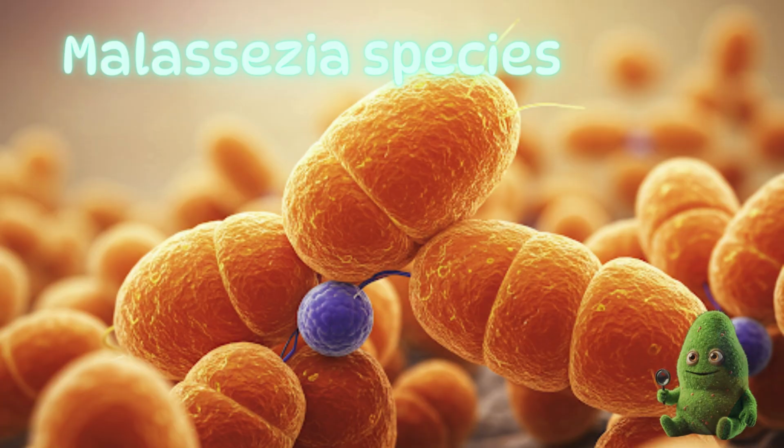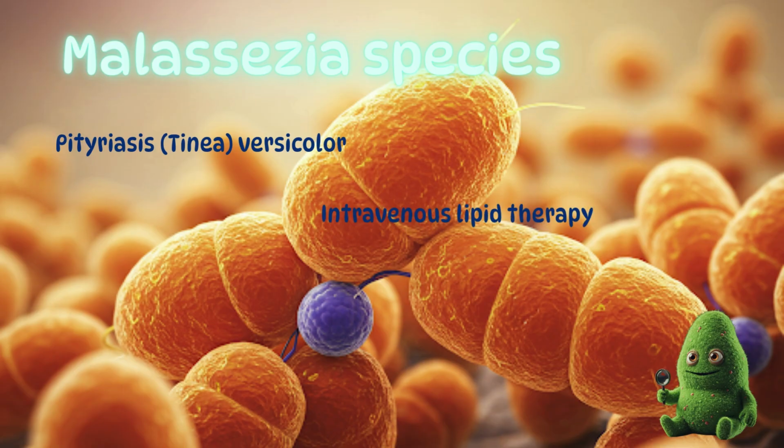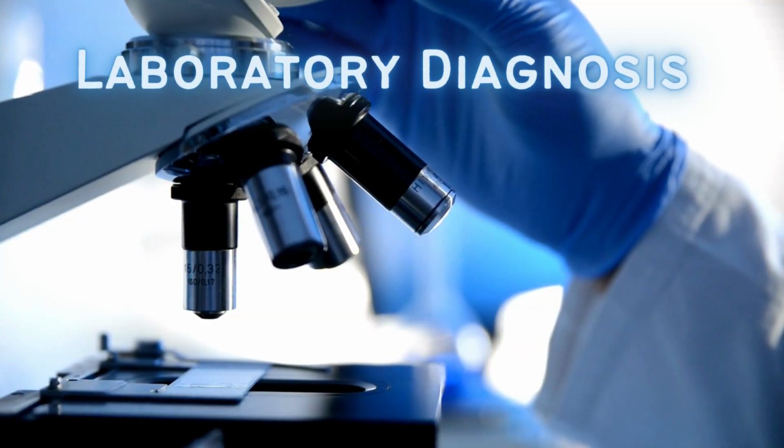In at number 7 on our list are Malassezia species. Formerly known as Malassezia furfur, these are now recognized as several distinct species. It is the causative agent of the skin condition pityriasis versicolor, but can also be normal skin flora. Famously, Malassezia can be isolated from blood cultures of patients receiving intravenous lipid therapy.